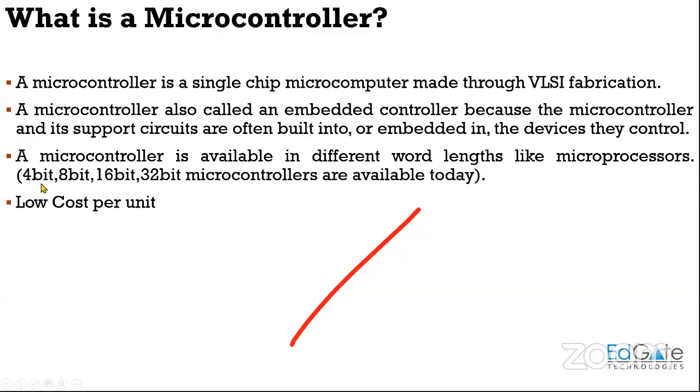If you take an example of the 8051 microcontroller, it is an 8-bit microcontroller. So 8-bit in an 8051 means the CPU can perform 8-bit operations, the data registers are 8-bit, and the data bus is also 8-bit. That is what the word length signifies for a microcontroller. Okay? And it is low cost compared to your microprocessor. Your microcontroller is low cost.